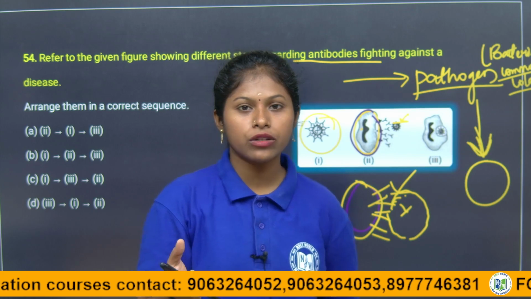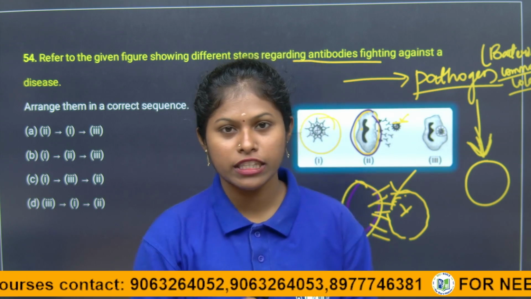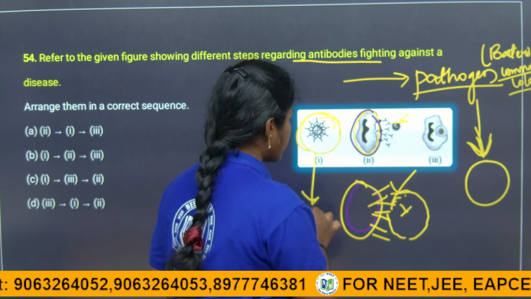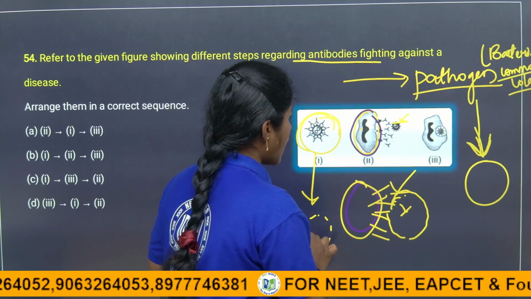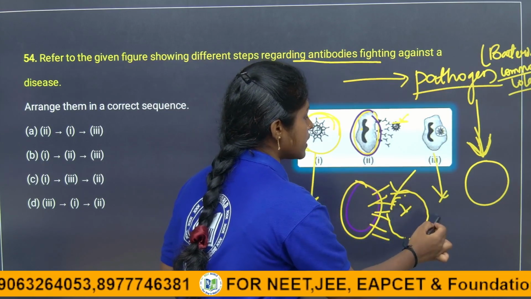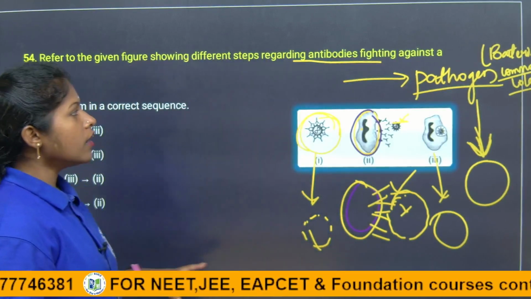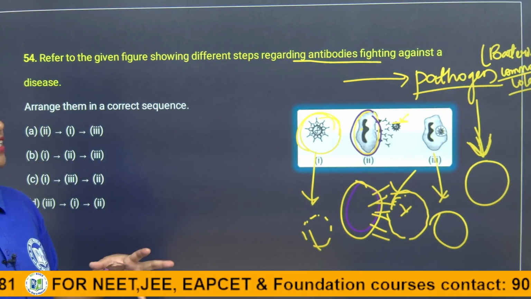What will the immune cells do? They will fight against the pathogen, they will eat it actually. After they round up the pathogen, the immune cells will eat it, will destroy it. So this is how the antibodies fight in our body.